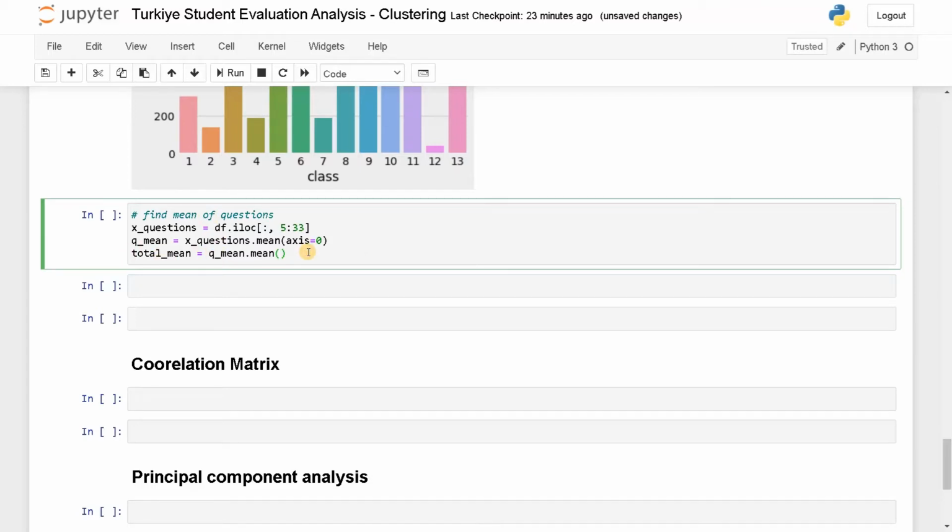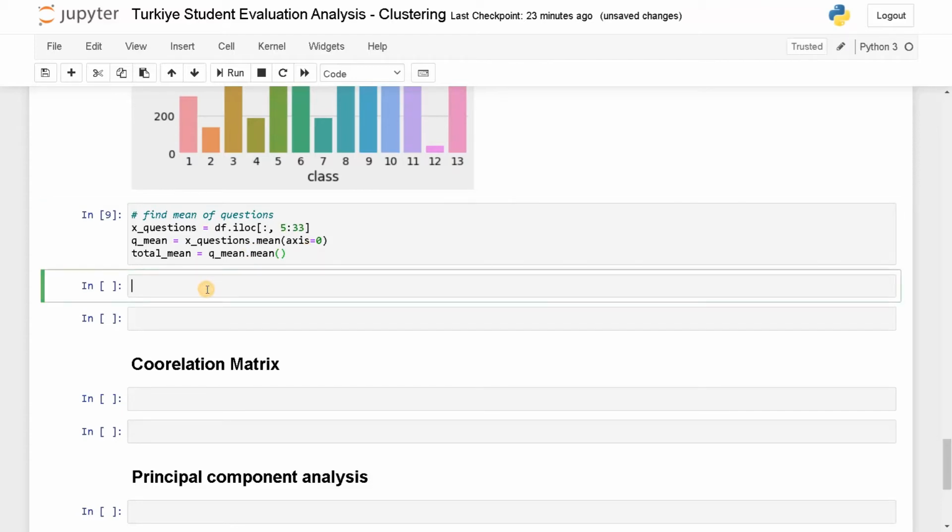After that, we need to convert this question mean to a data frame. So q_mean equals q_mean.to_frame, and that column will be named mean.